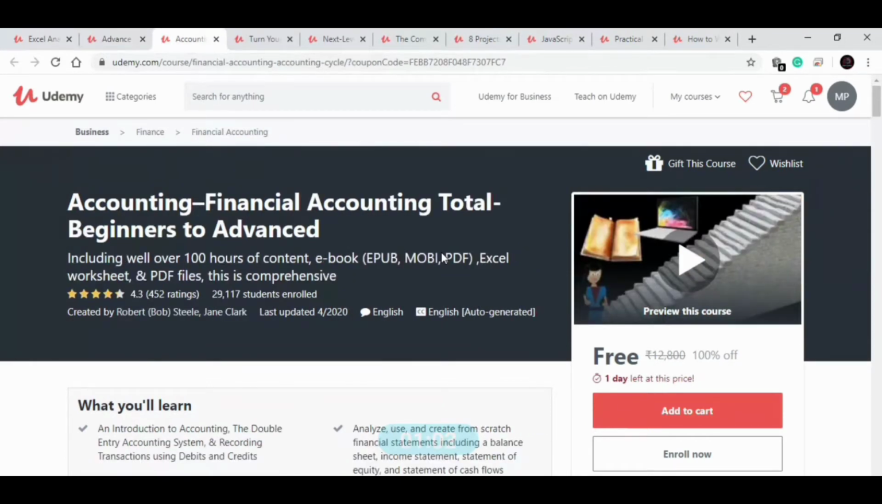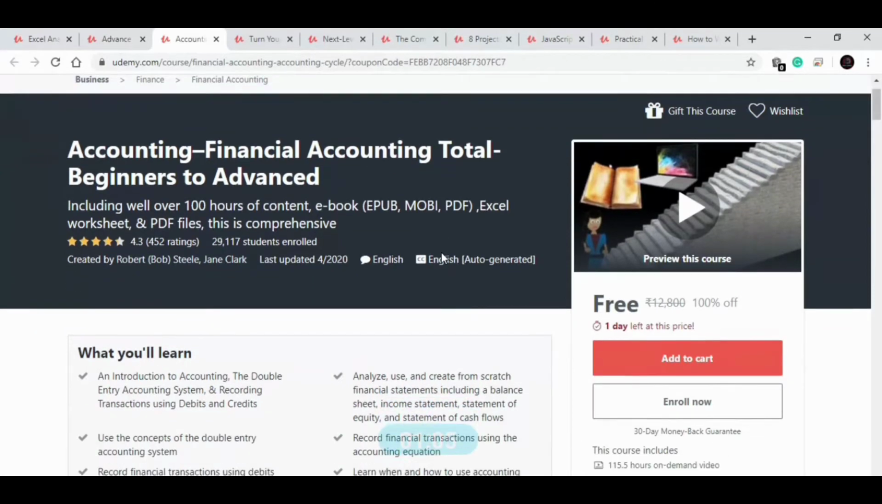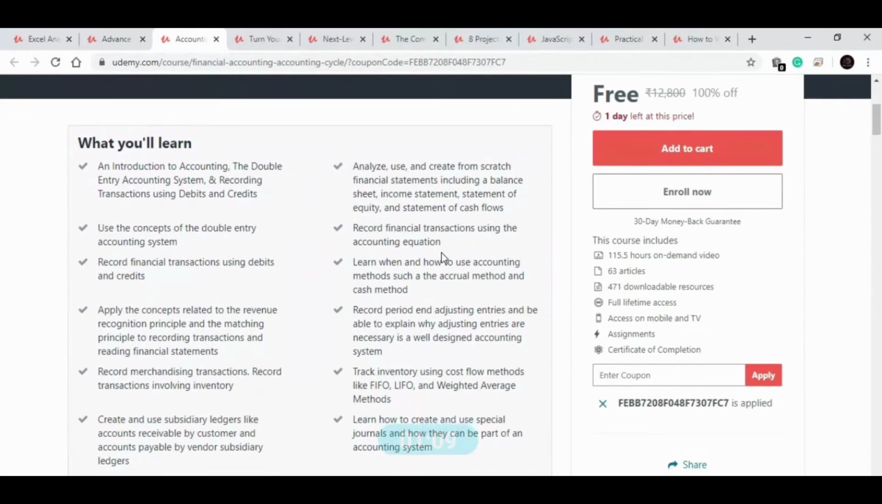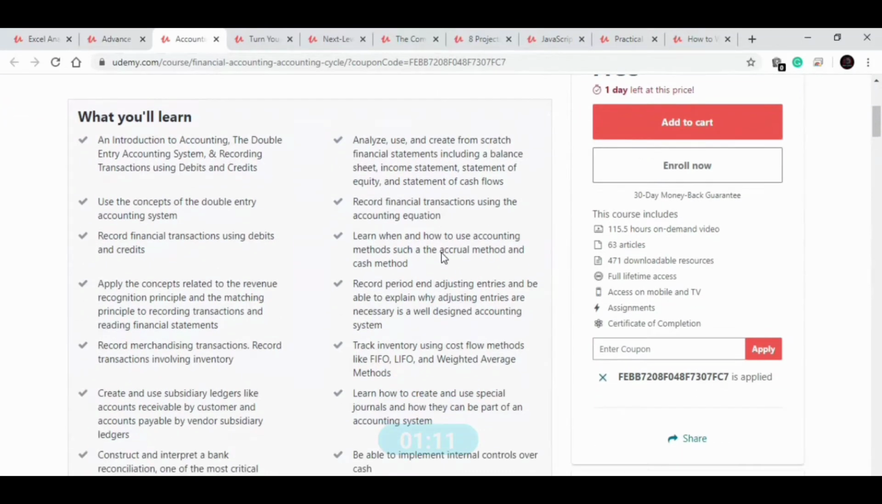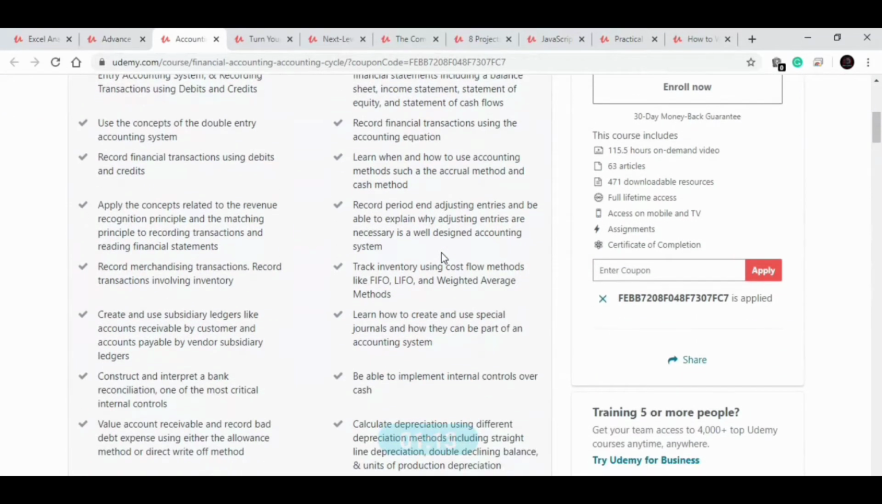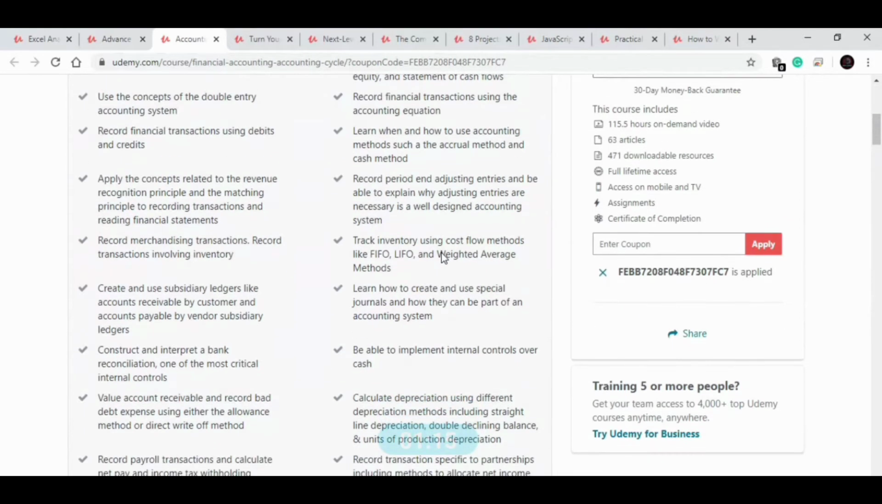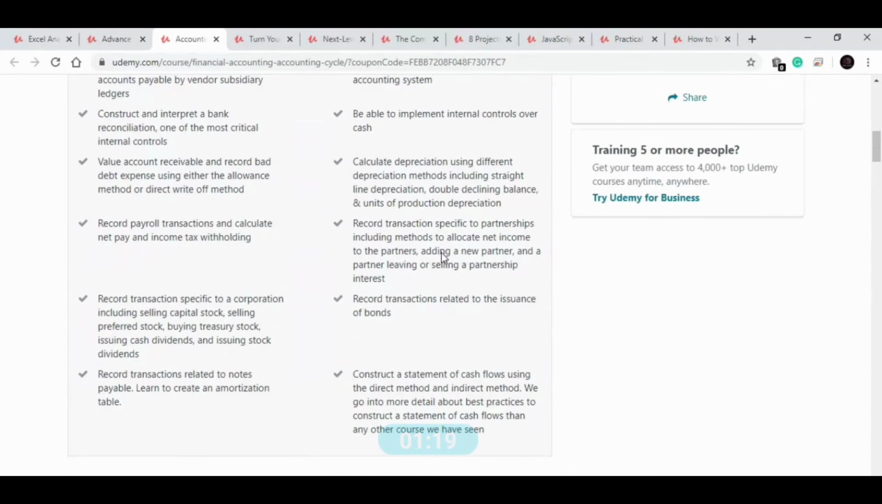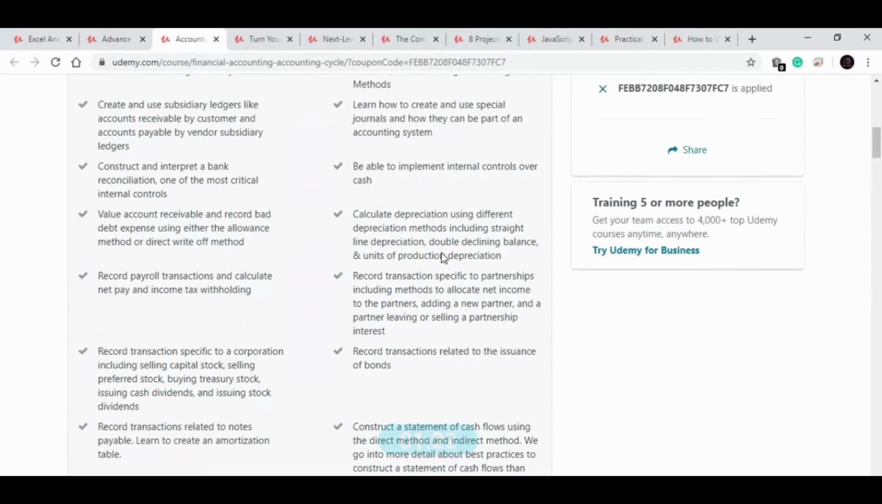Our next course is on accounting. In this course, you will learn how to do double entry accounting. You will learn how you can record the financial transaction. You will learn how to track the inventory using FIFO, LIFO and weighted average methods. You will also learn how to calculate depreciation. You will also learn how you can implement internal control system.